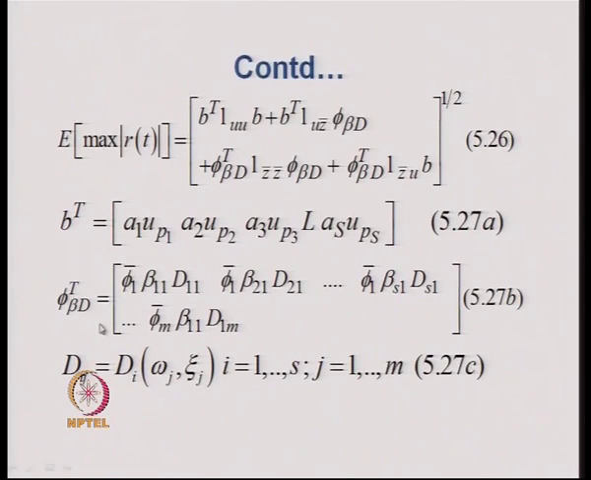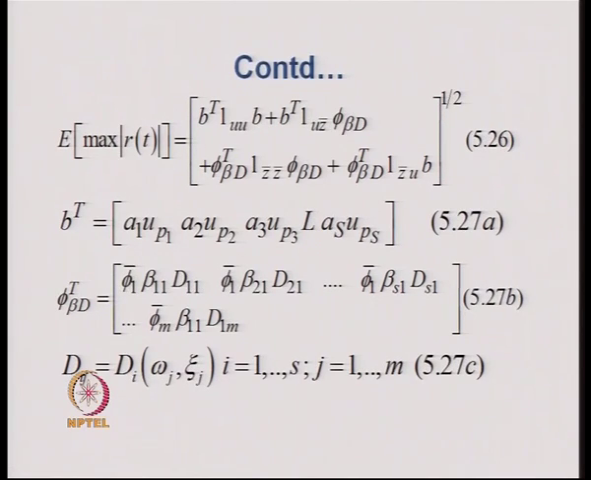Phi T beta D is given by this expression: phi bar 1 beta 1 1 multiplied by D 1 1, then phi bar 1 beta 2 1 D 2 1, and that is how it goes up to phi bar 1 beta S1 D S1. Then the last series of terms will be phi bar m beta 1 1 D 1 m, and the last term of the series will be phi bar m beta S1 multiplied by D S m.